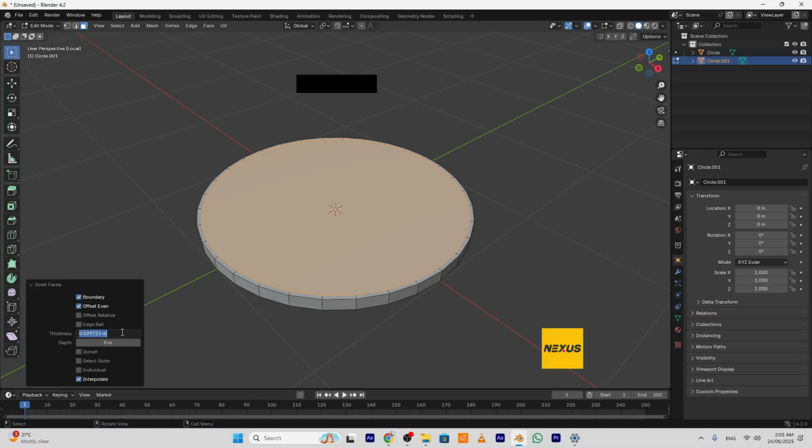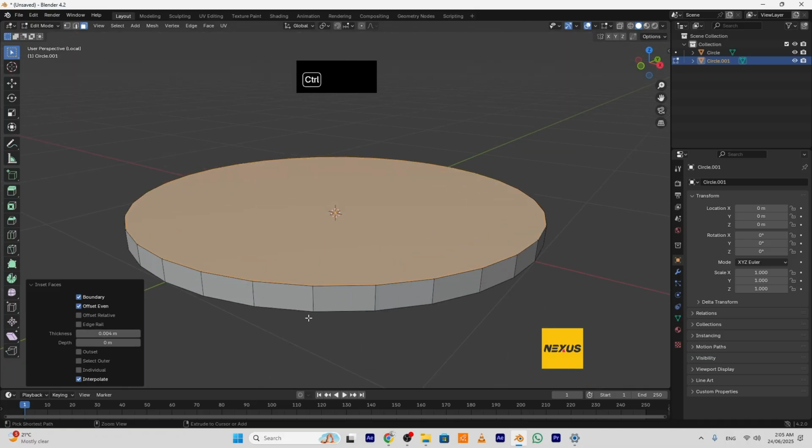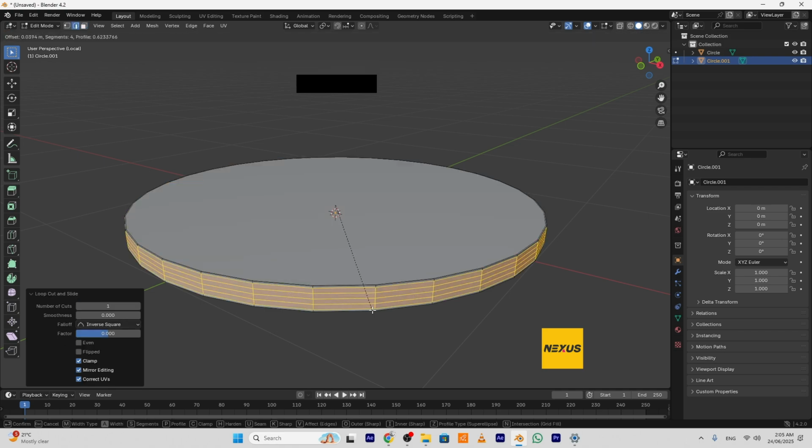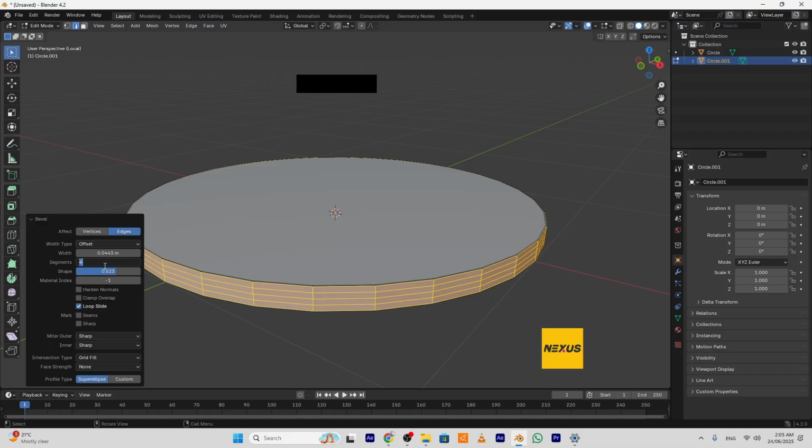I will make the thickness 0.004. Then create an edge loop here. I will change the segments to be 1.